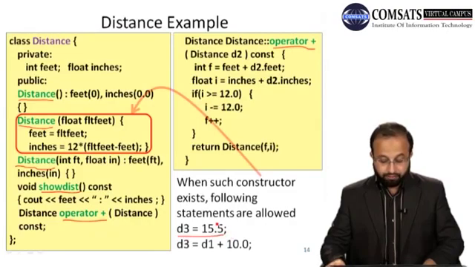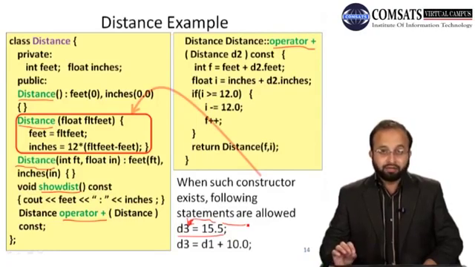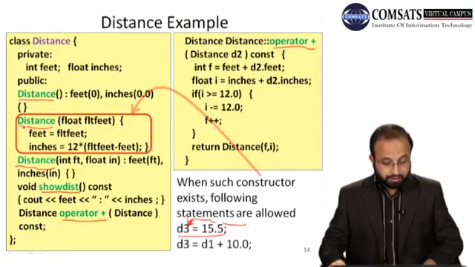That is, if we want to assign any floating point value to an object of a distance class, then what happens is that it will first pass that value 15.5 to the single value constructor, this constructor that is highlighted over here.